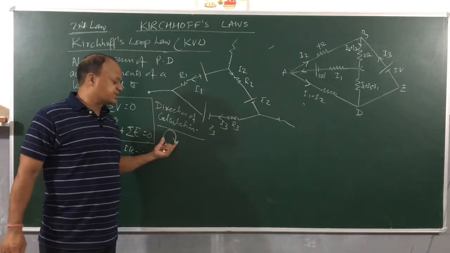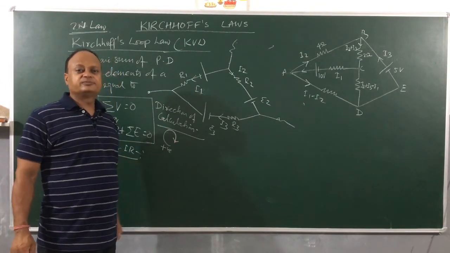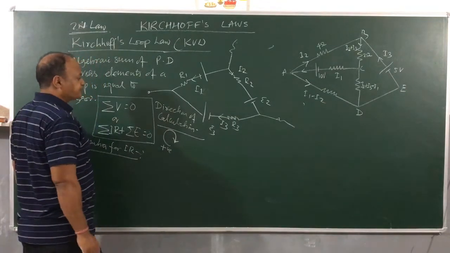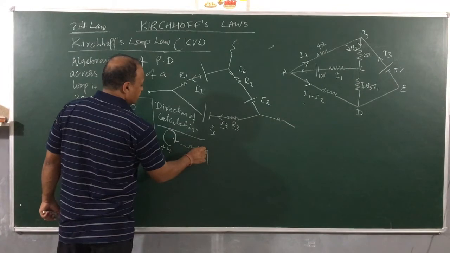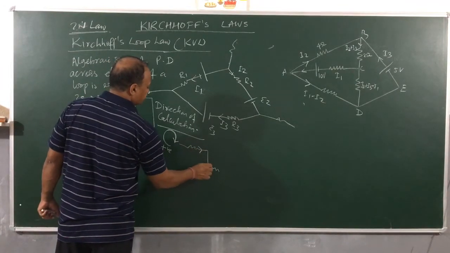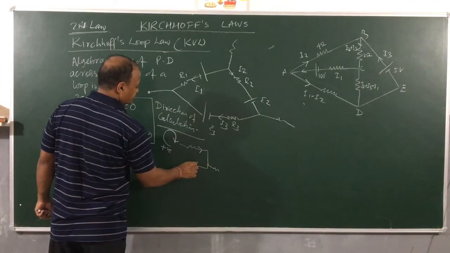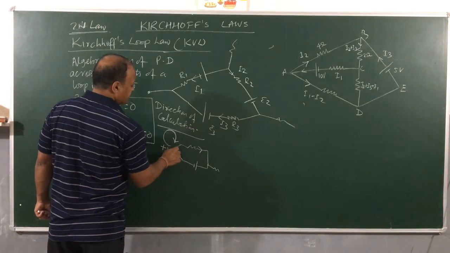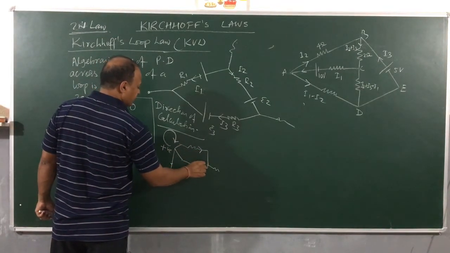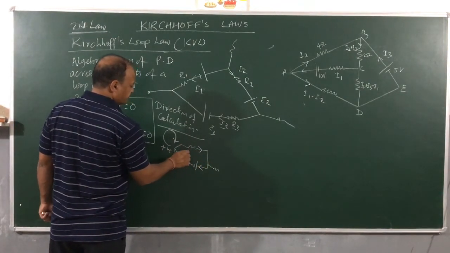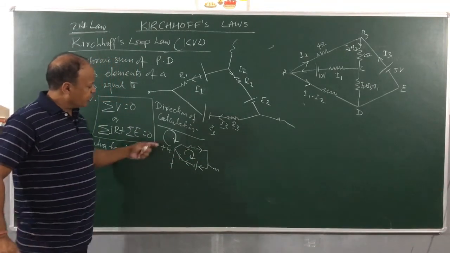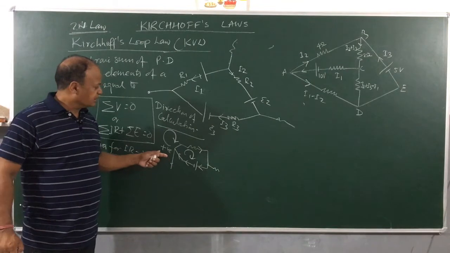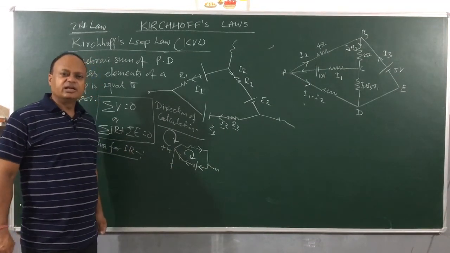Suppose I mark the direction of calculation as clockwise, and then you see in a circuit the current is here. Suppose I have a situation like this in which I find the current is going like this and I mark clockwise current as positive. Then IR will be taken as what? Negative.